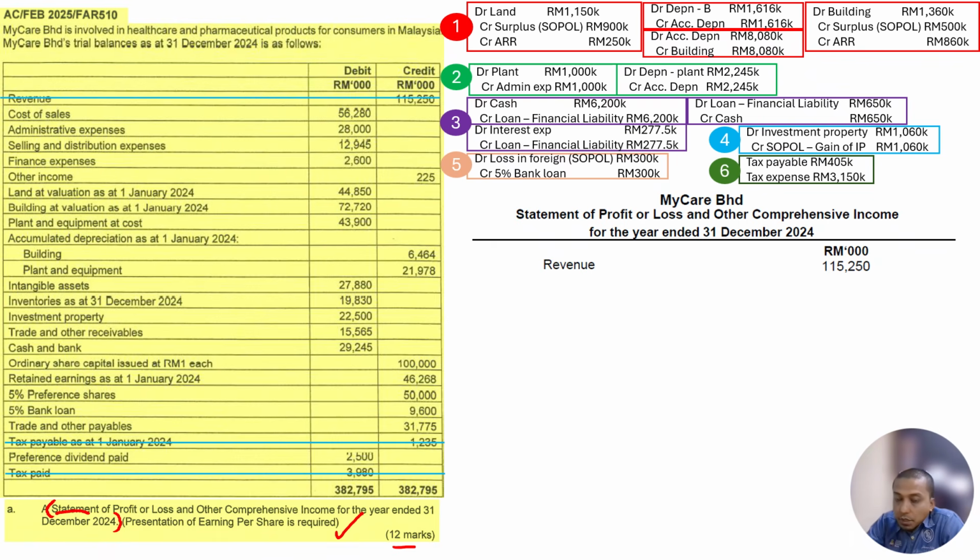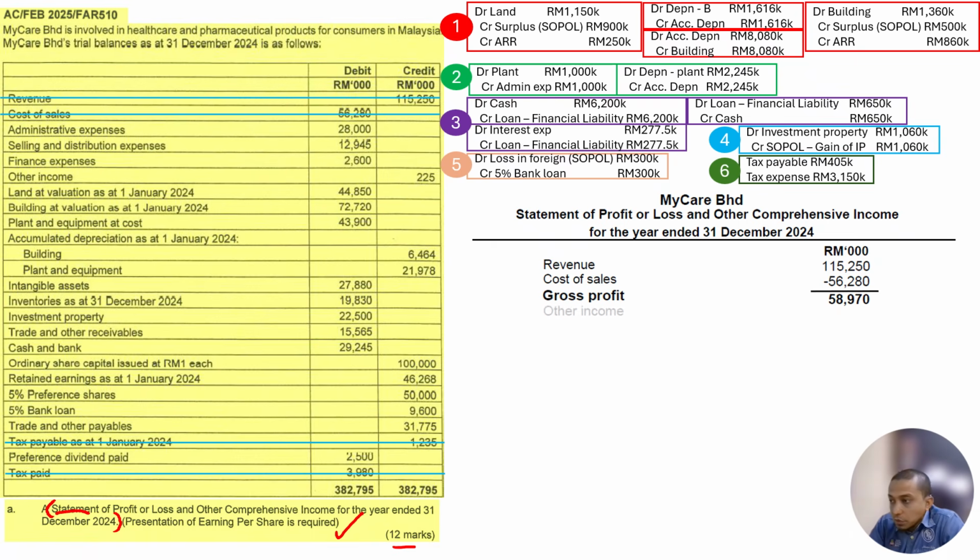Okay. Next, according to the format, is cost of sales. Cost of sales also has no adjustment in the additional information. Just take it from the trial balance, cancel, put it here. All right. By format, revenue less cost of sales, you get the gross profit. After that, we do adjustments for other income and expenses. Here, I decide to do other income one by one, and then I combine the expenses.